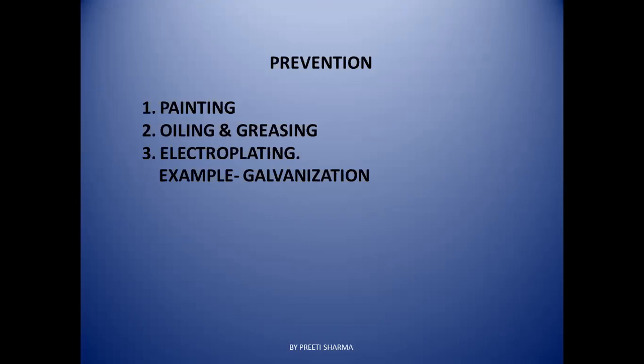It behaves as a coating which prevents corrosion, and rust-proof paints are available nowadays, and these help in preventing the corrosion. Oiling and greasing, you know that both protect the surface and metal against the moisture and chemicals. And electroplating, students, is a very common and effective method used to check corrosion and rusting.